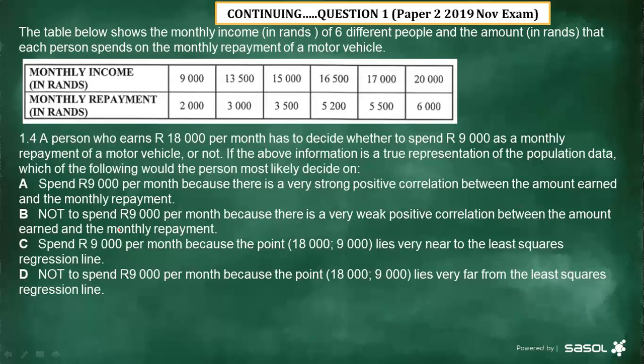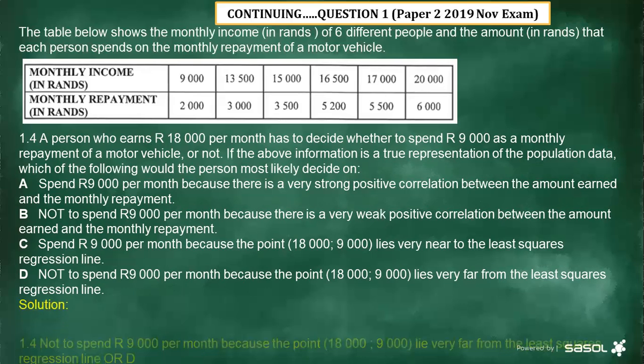And then remember, we have that list of the correlation. If zero, what does it say? If it's 0.5, what does the correlation say? Now, since we have determined 0.945 as our correlation, this statement, which is A, says spend 9,000. Does this person have to spend 9,000 per month because there is a very strong positive correlation between the amount and the monthly payment? I think this statement is going to be out, all right?